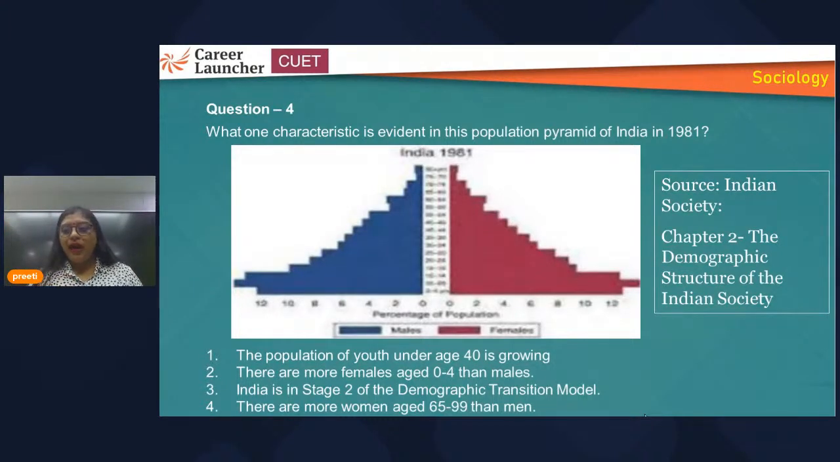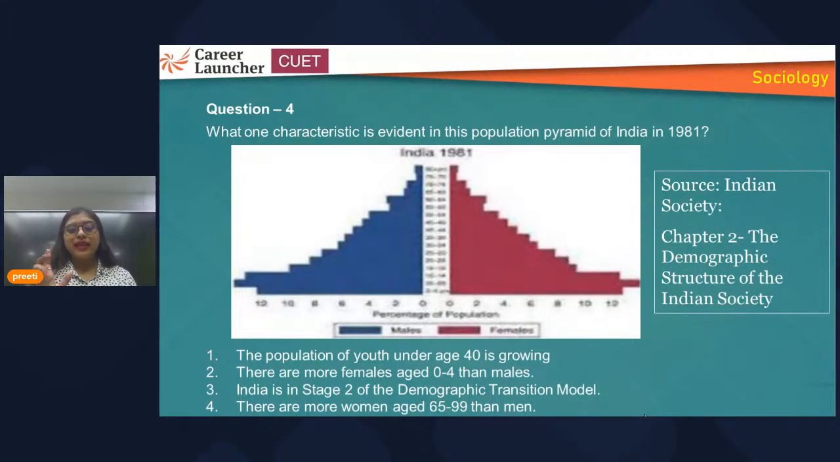So here, what you have to understand and what you have to see, or how you have to attempt this question. Here they have asked which characteristic is evident in this population pyramid of India. All right. So the options are: the population of youth under age 40 is growing; then there are more females aged 0 to 4 than males; India is in stage 2 of the demographic transition model; there are more women aged 65 to 99 than men. So here the red one is female, the blue one is male.